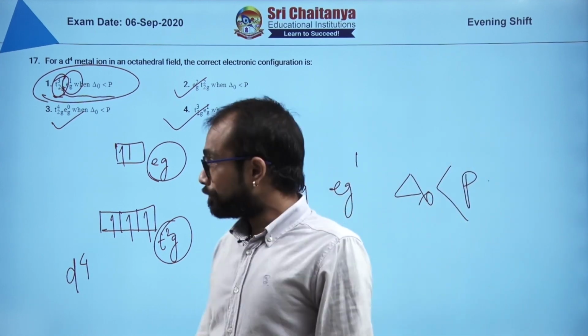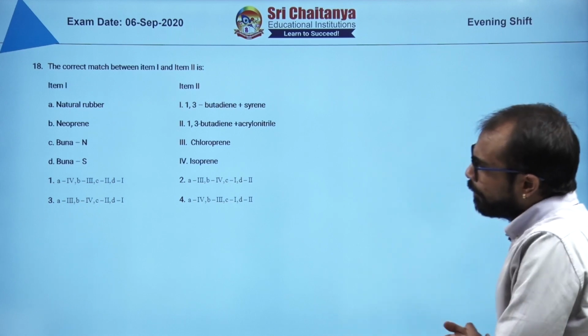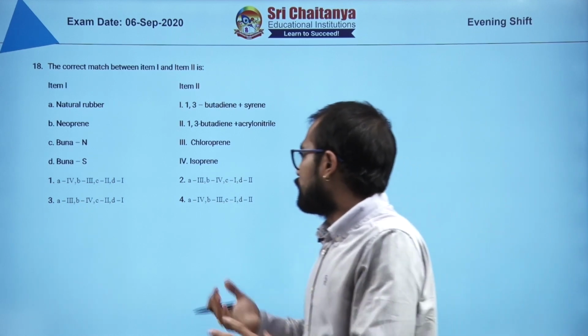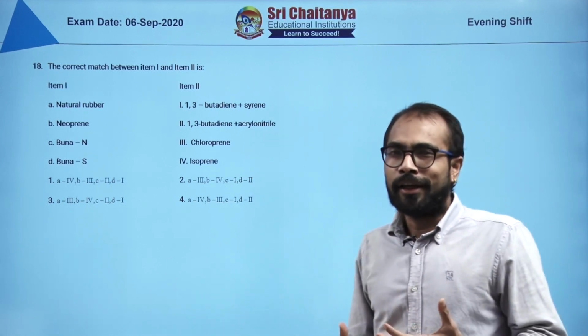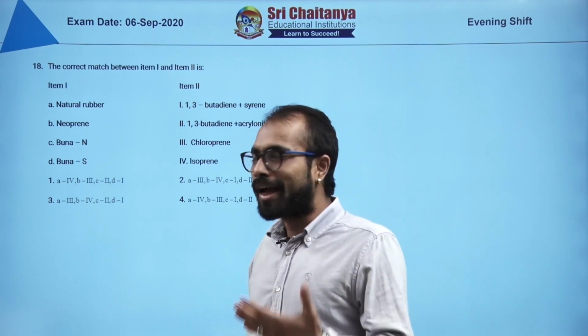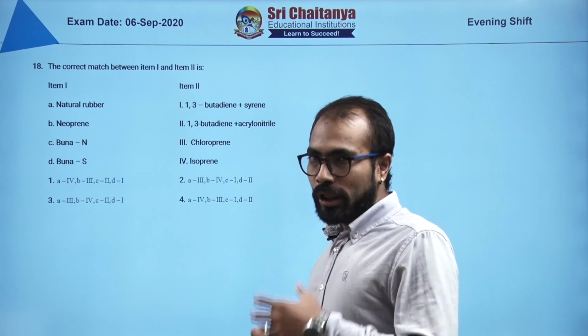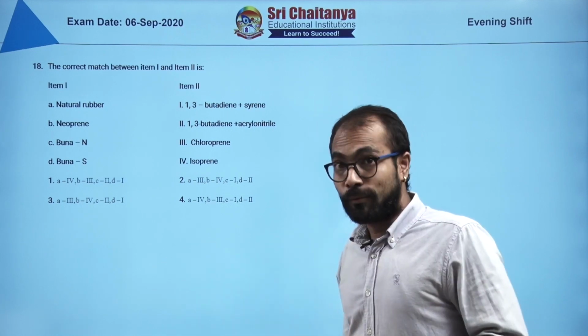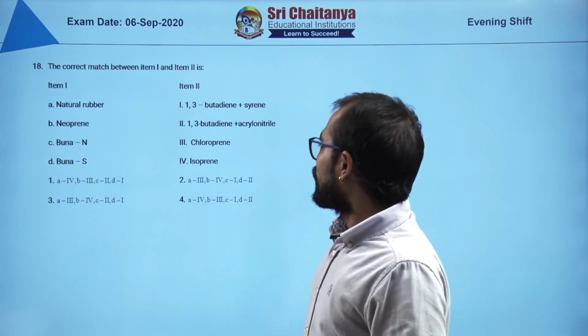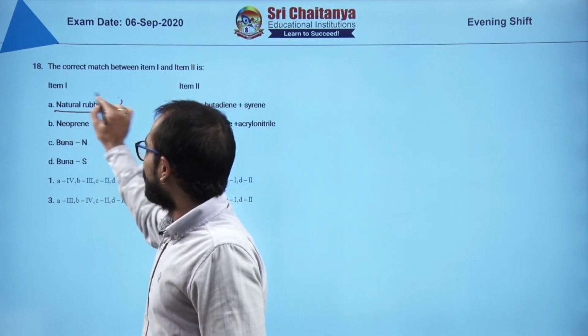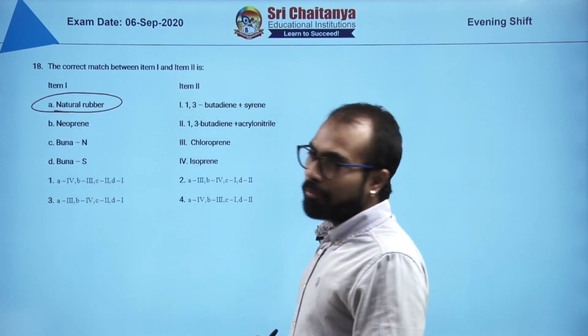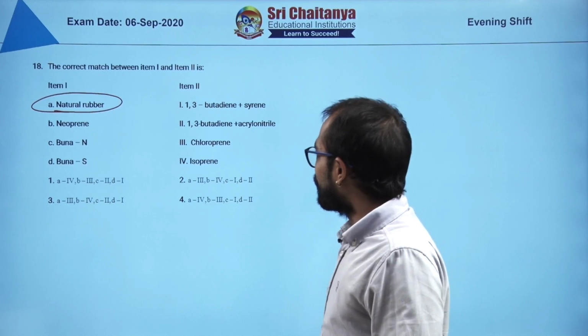So next question. Next question is from polymers. Again a very important, very informative kind of question. You should know these things by heart. They are especially interested in the monomers. Polymer will be given, they will ask you what is the monomer. So natural rubber, everybody will know the monomer is isoprene.